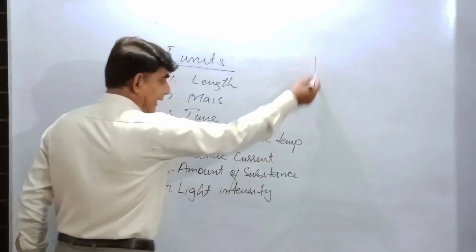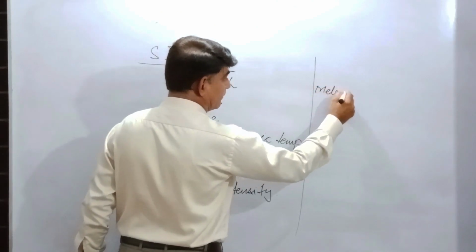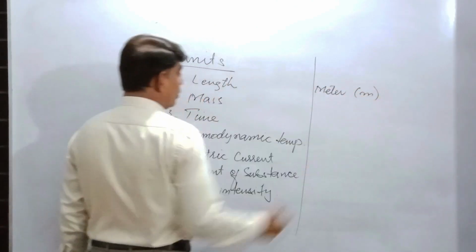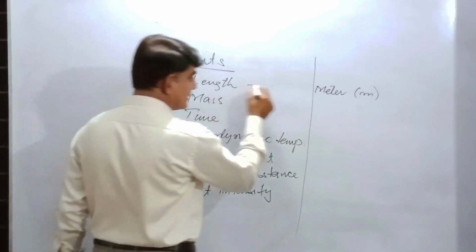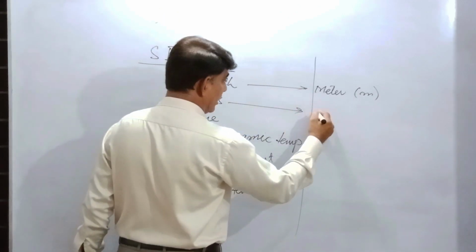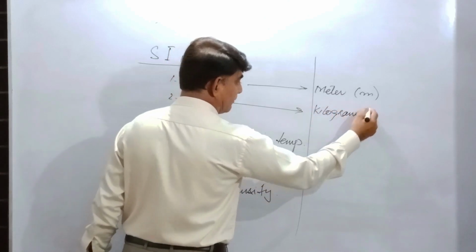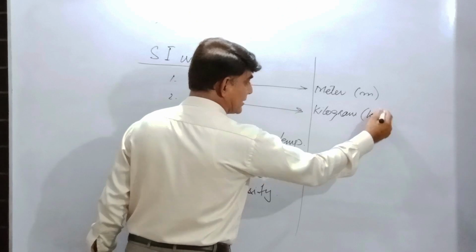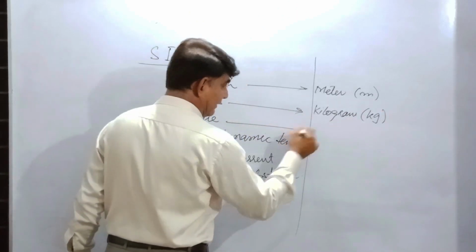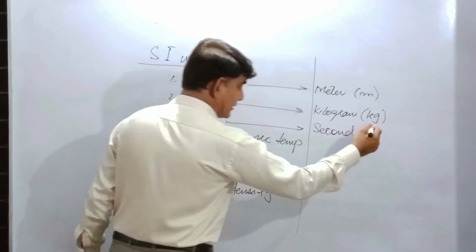Okay, for length, still we have meter, small m. For mass, we have the same unit, kilogram, small k, small g. For time, we have the same unit, second, small s.